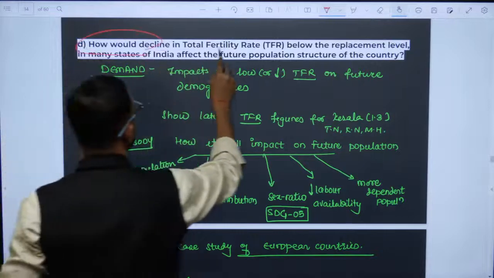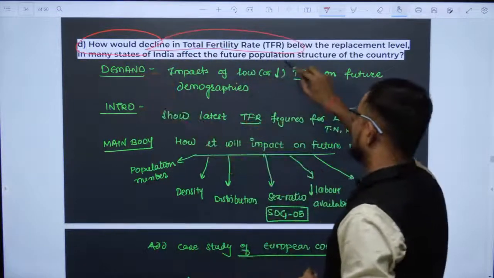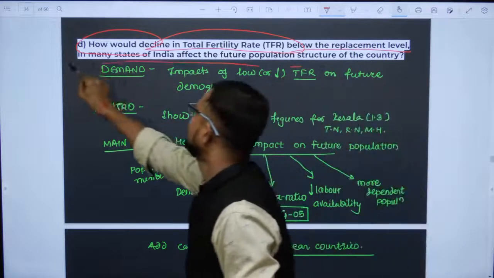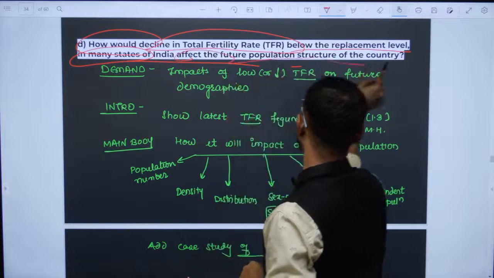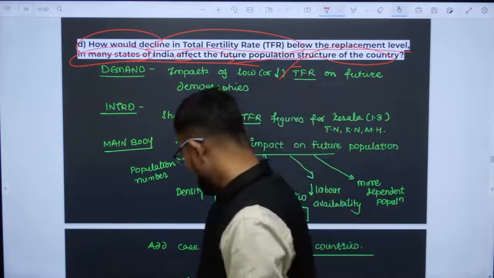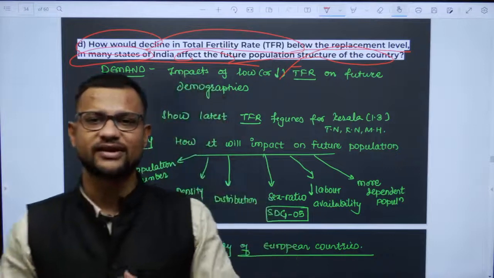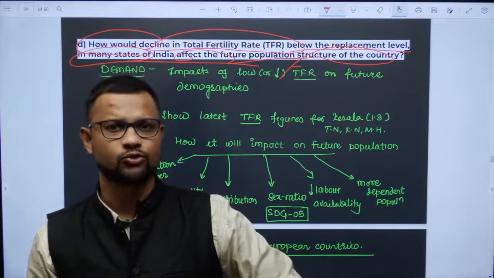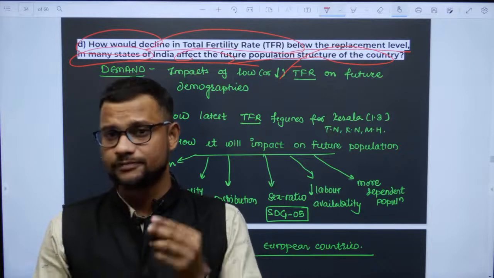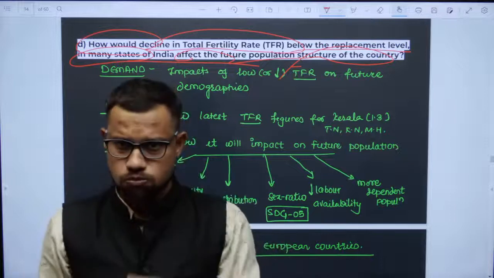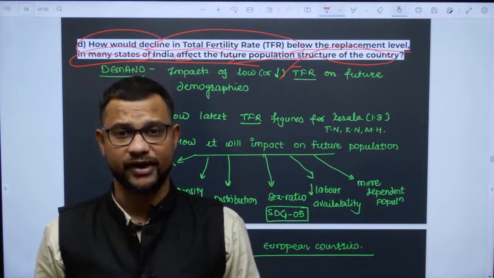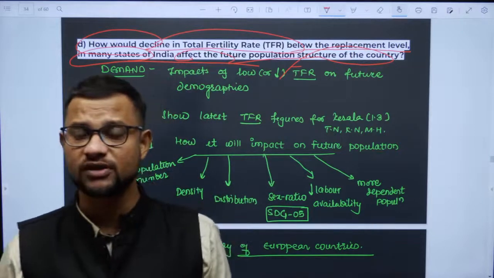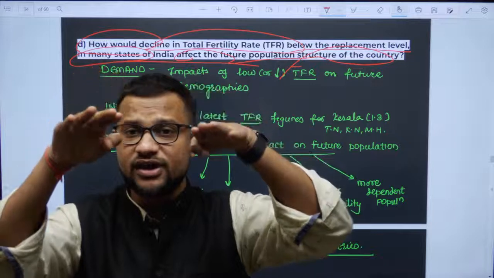Now how would you decline? How would the decline of the TFR below replacement level in many states of India affect the future population structure of the country? Now this question, you know guys, UP has enacted the population control law, a two-child policy, right? And even in India we propose the two-child policy. So the thing is, this question is based on this fact, right? This is the question context.